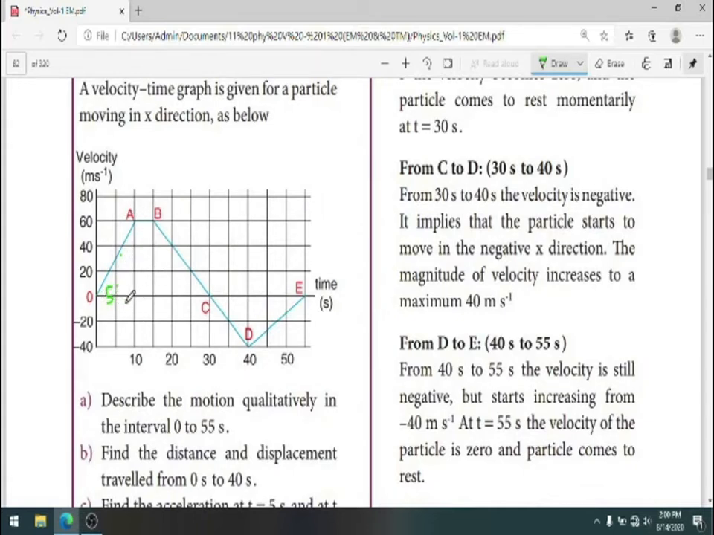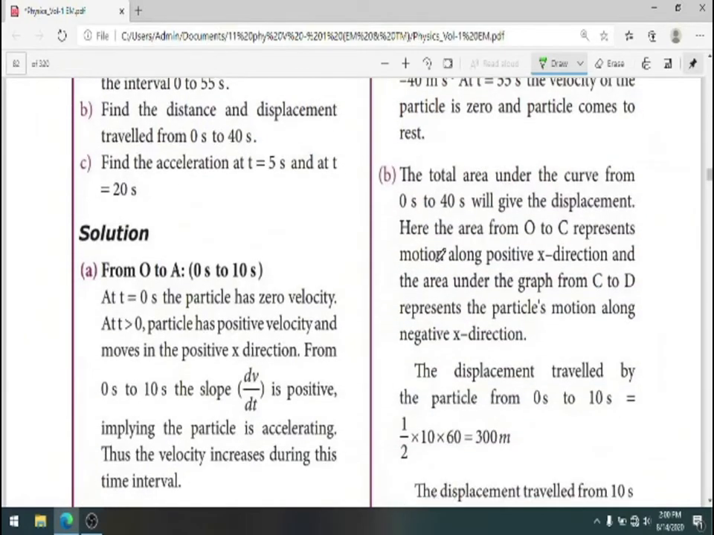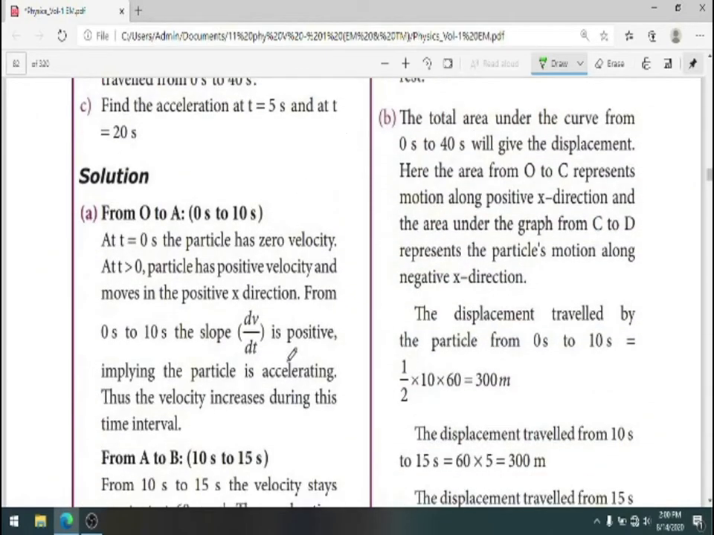That is dy by dx. Here it is applied as dv by dt. Am I right? So in this way we can find out the slope. The slope is also going to be positive. If the slope is positive, that is dv by dt is positive, it implies that the particle is accelerating in the positive x direction. That is what acceleration is meant for, positive acceleration. And as it is positive acceleration, the velocity is said to be increasing during this time interval.